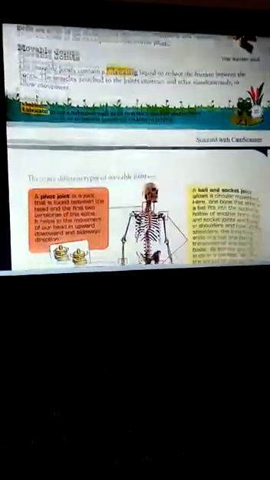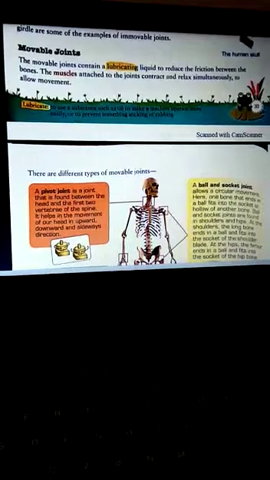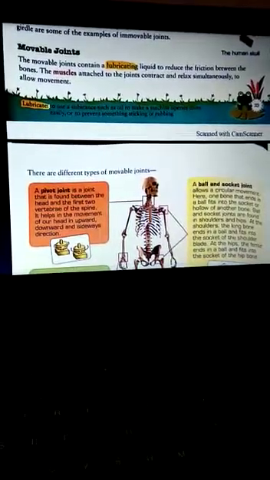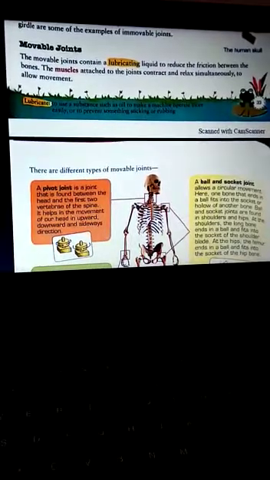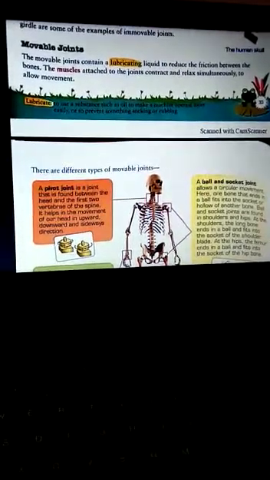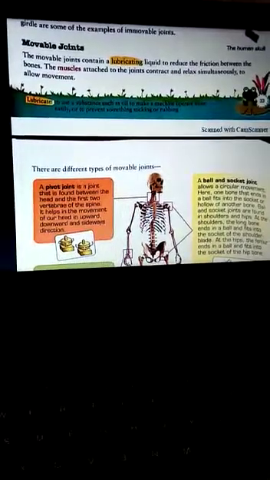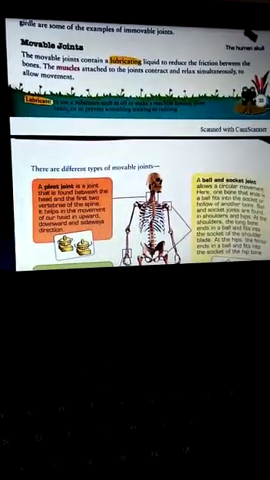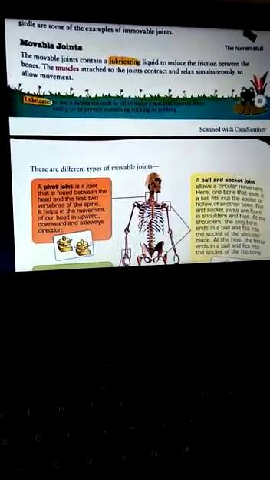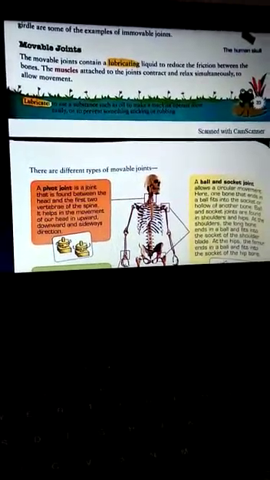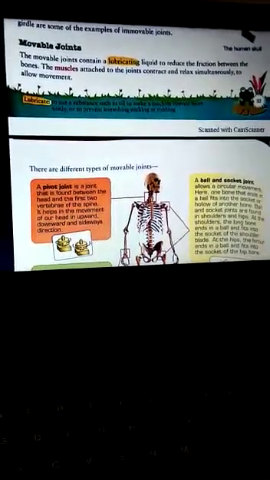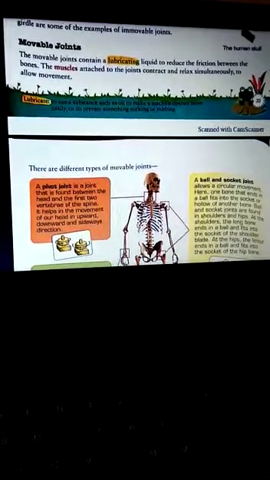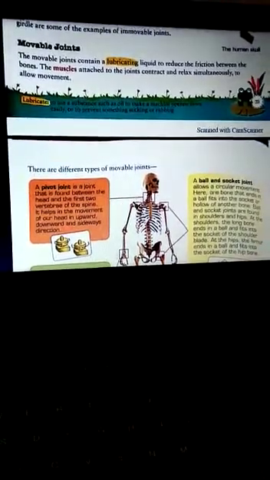Let us talk about this. The movable joints contain a lubricating liquid. Why? To reduce the friction between the bones. Because all of us know the two bones are joined at a place that is called a joint, and when the bones start moving, they can be affected by the friction.